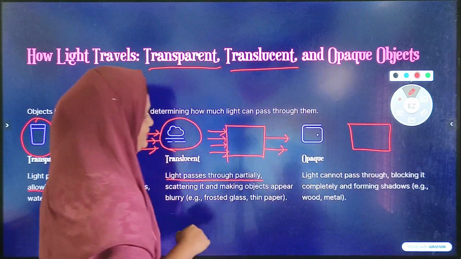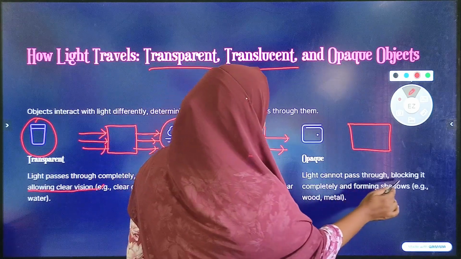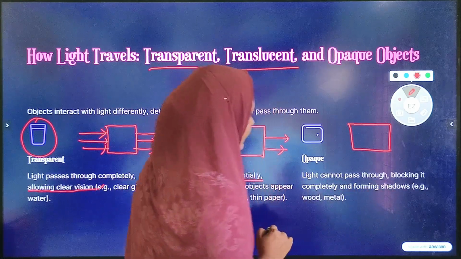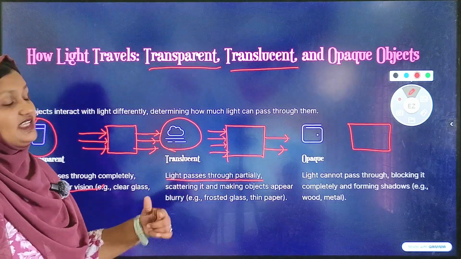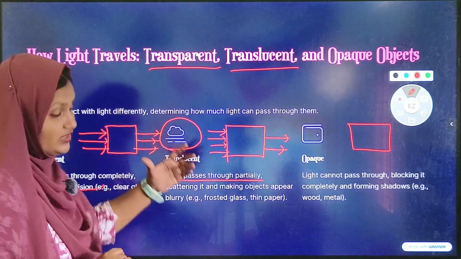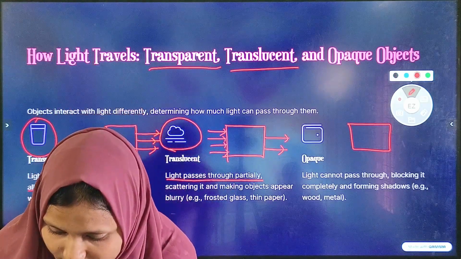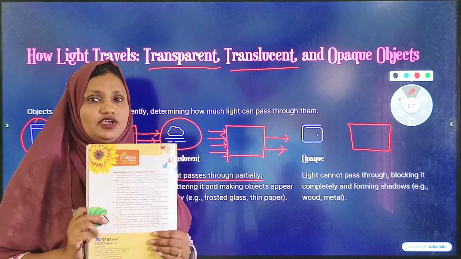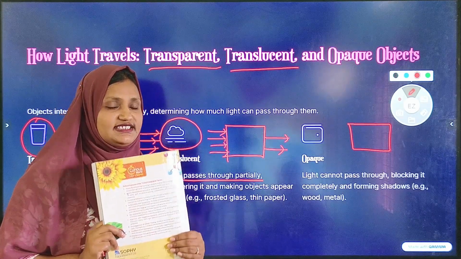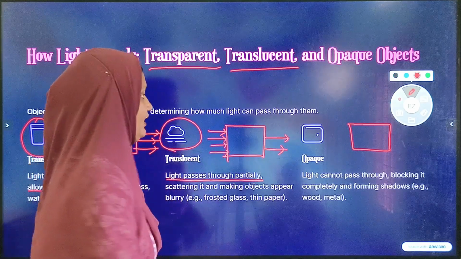Opaque object: light cannot pass through, blocking it completely and forming shadows. An opaque object cannot pass the light through it. It blocks all this light. One real life example of an opaque object is this book. This book will not allow a single light ray to pass through it.